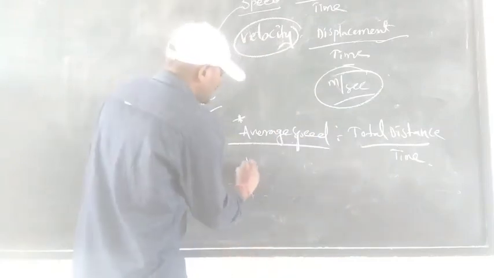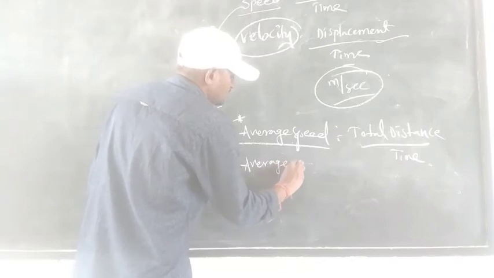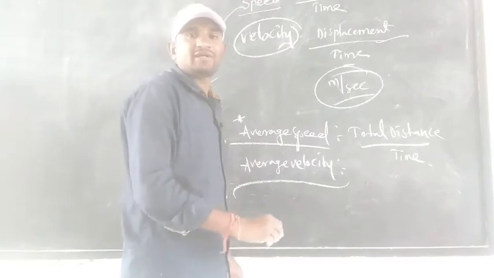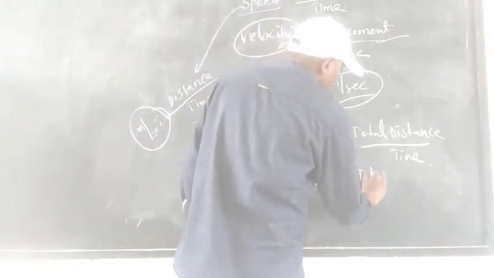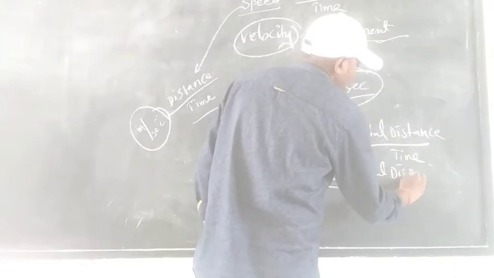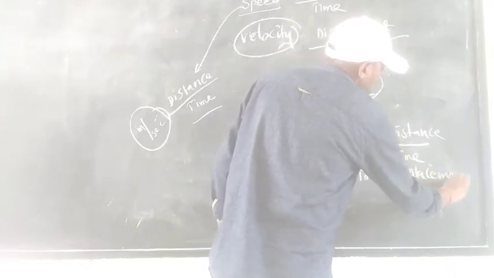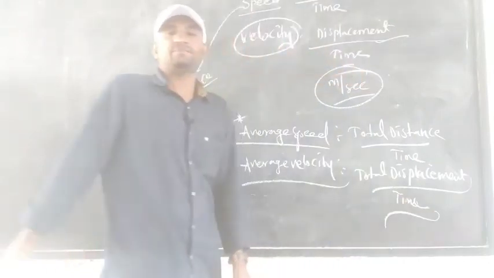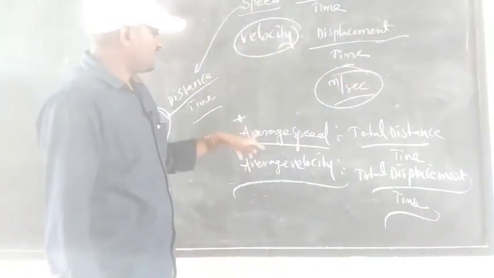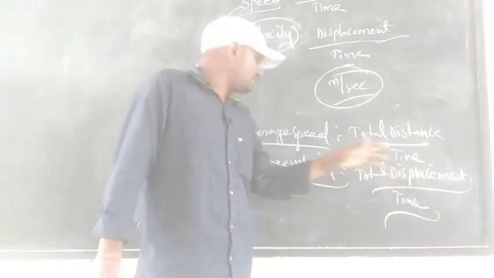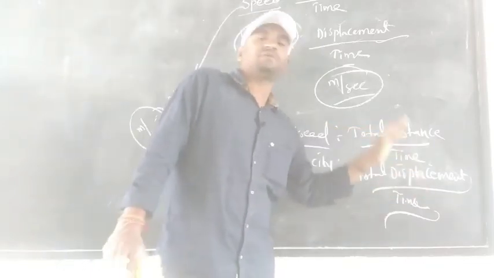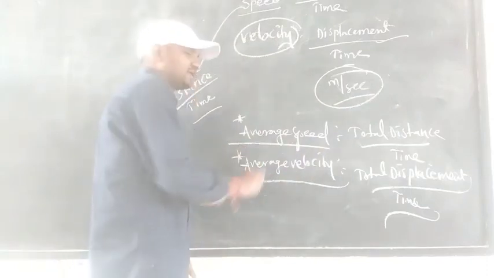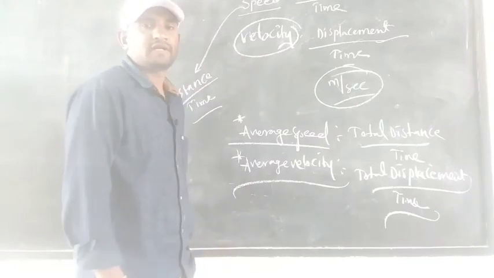Next one, average velocity. Average velocity is total displacement by time. Here, average speed means total distance by time, and average velocity means total displacement by time. We have to keep that in mind. Here also we can get 1 mark mathematical problems.